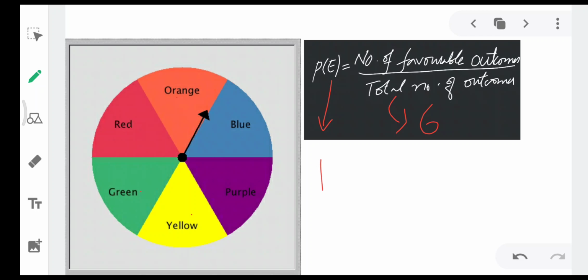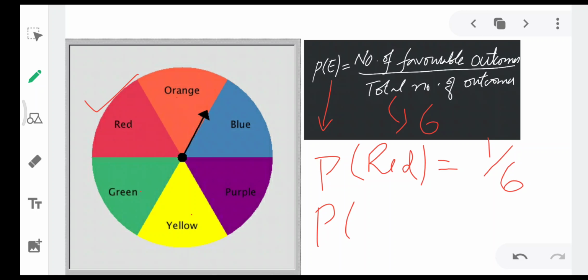Suppose one student says my favorable is red. If the pointer stops at red, the student wins. So how many are red in this? Red is only once here, so the number of favorable outcomes is 1. Total number of outcomes is 6. Similarly, if another student says my favorable is yellow, favorable yellow is once, and the total number of outcomes is 6.